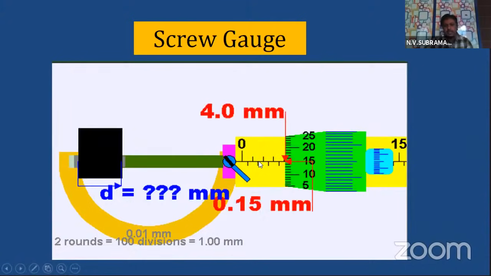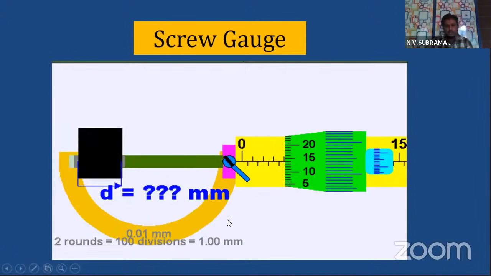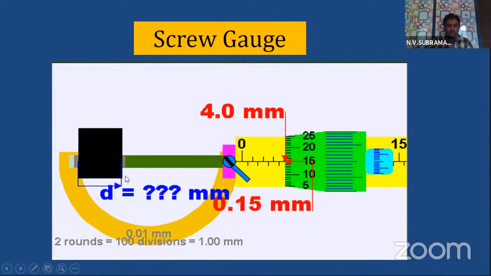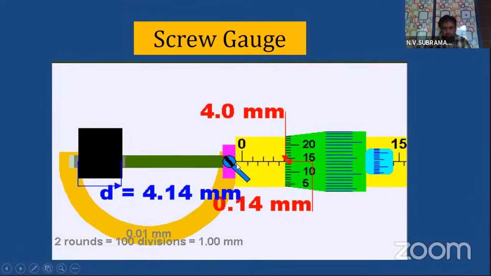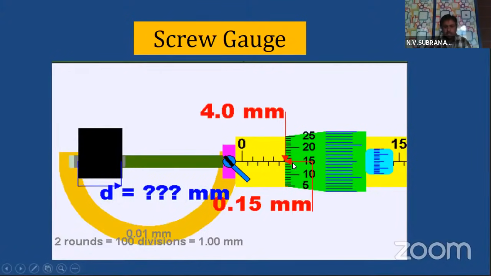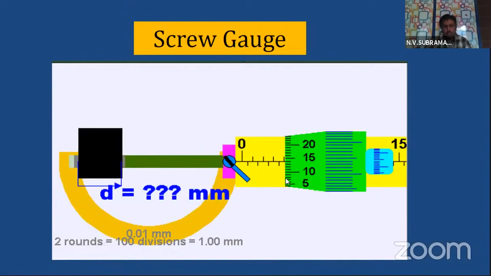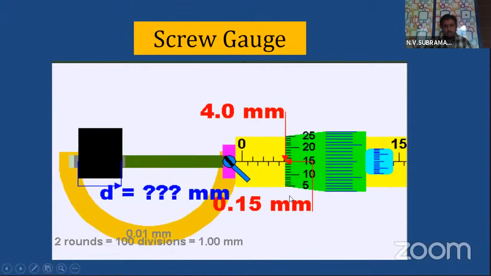By taking the reading of the pitch scale as well as the head scale, I will know the thickness of this object. You are seeing here how we are getting the reading. This black line is called the index line. Whatever reading is there is the head scale reading.